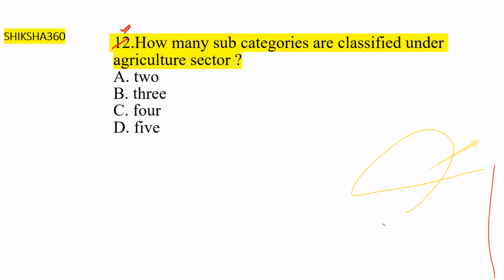Basically, we have already covered this question. Basically, there are 3 subcategories classified under the agriculture sector. Clear? So basically, which are the 3 categories?